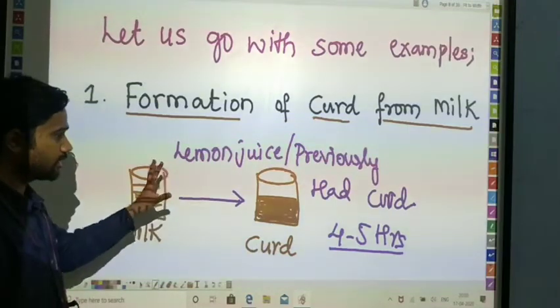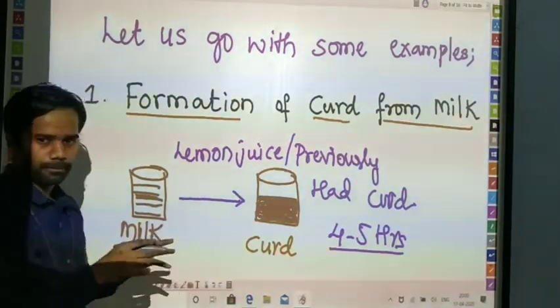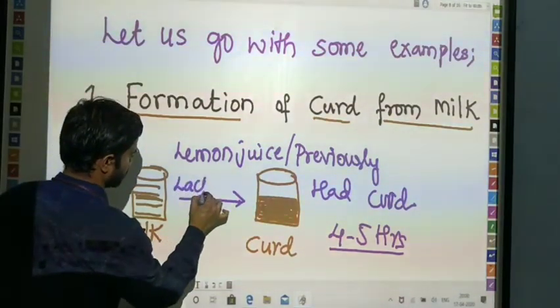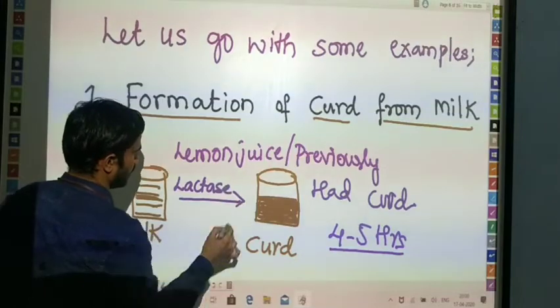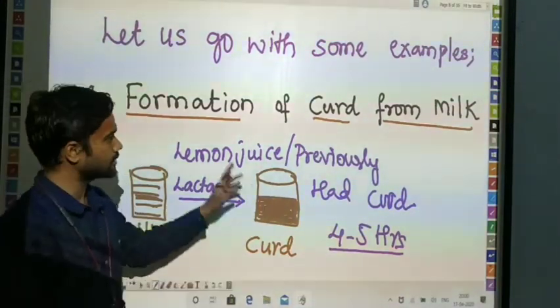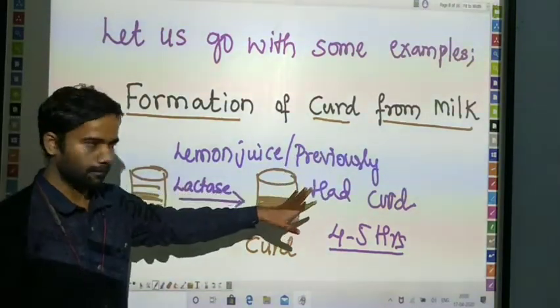It is basically a biological process which involves a bacteria known as lactase. Lactase is the bacteria which converts milk into curd. This is a basic example of the formation of curd from milk.